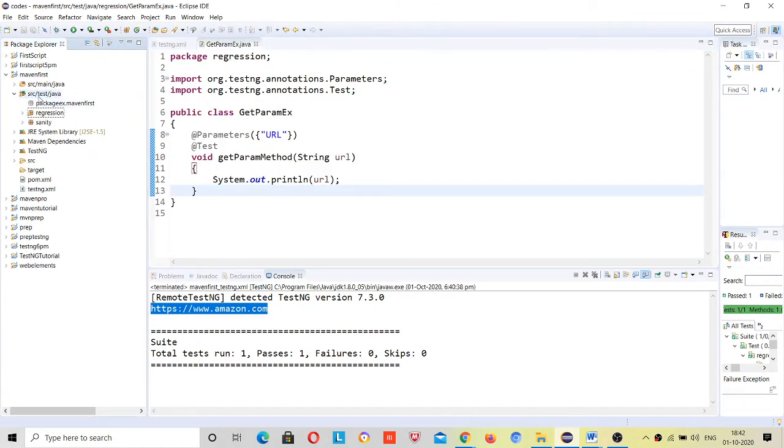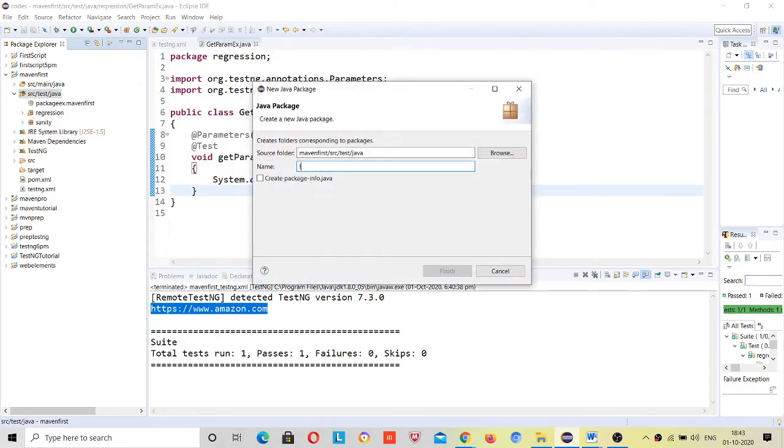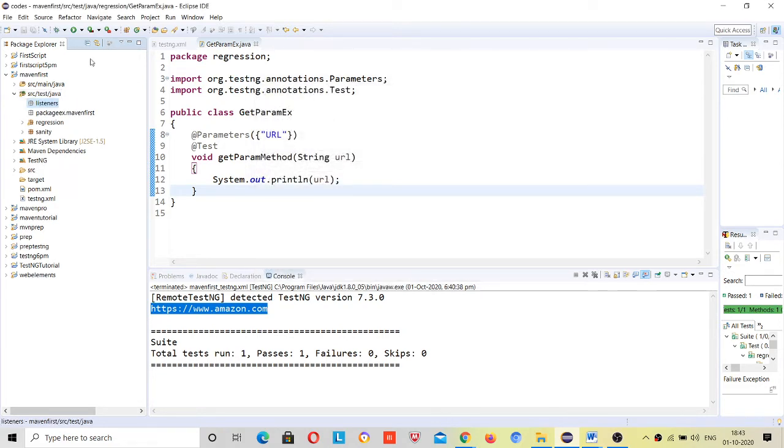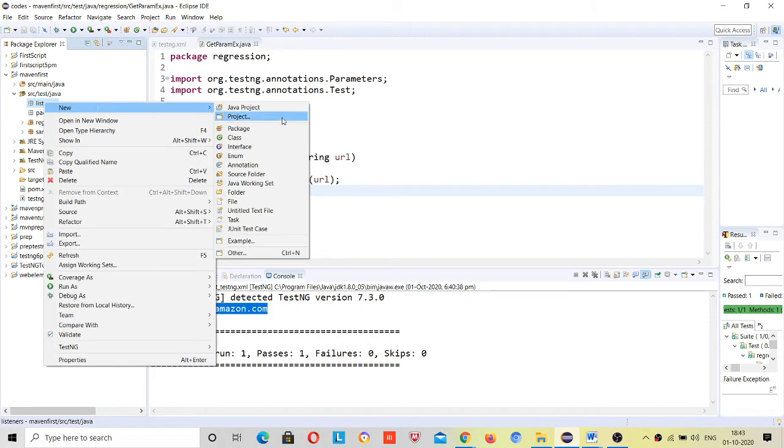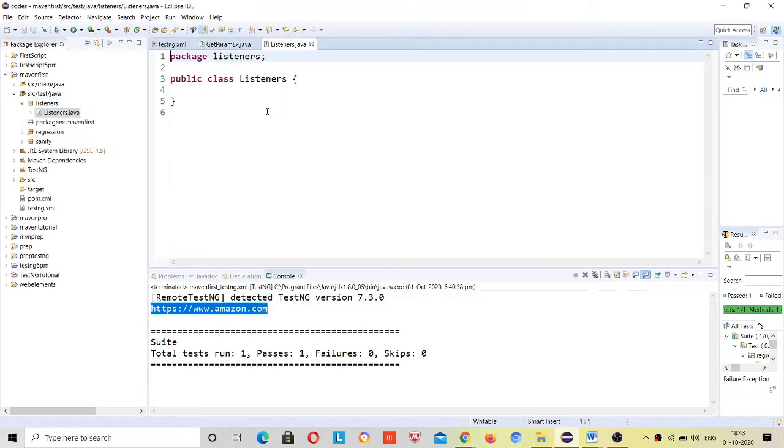Let me create a package first, and inside I will create a listeners class. This listener class will implement ITestListener, right?